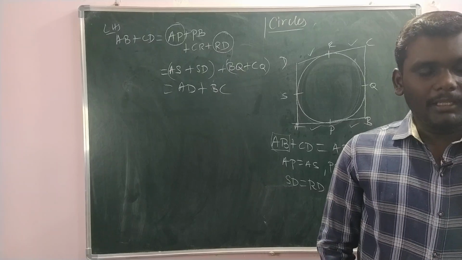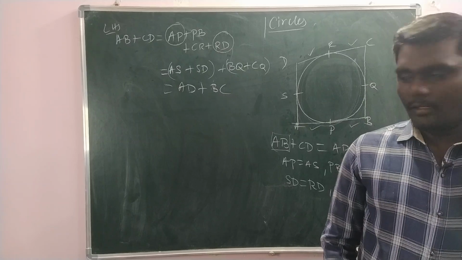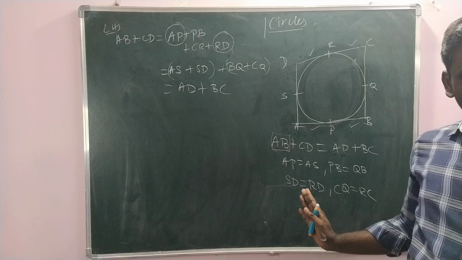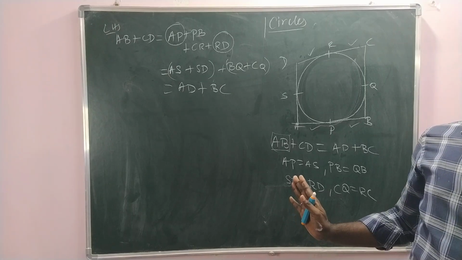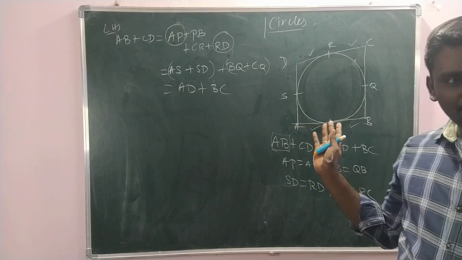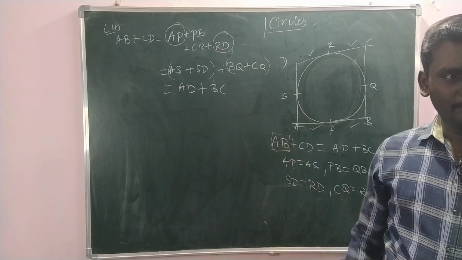Parallelogram is what kind of polygon? Quadrilateral. Quadrilateral circumscribes. Same proof. Is it or not? Now we should apply the properties of parallelogram and say it is a rhombus.